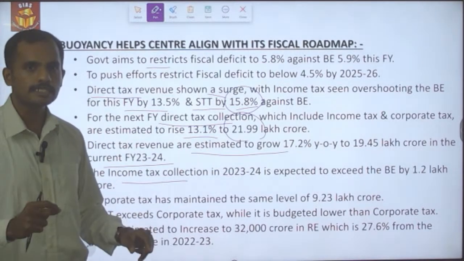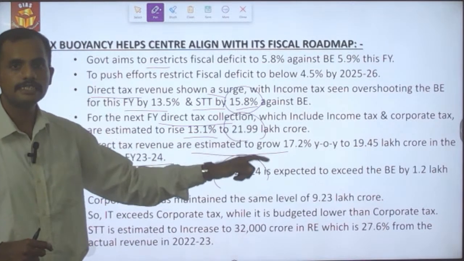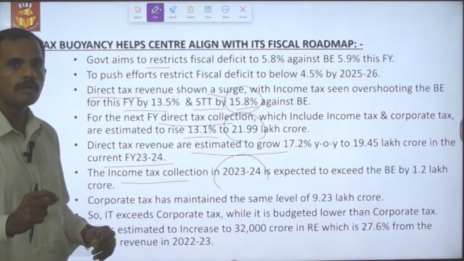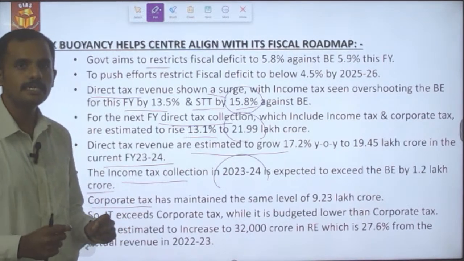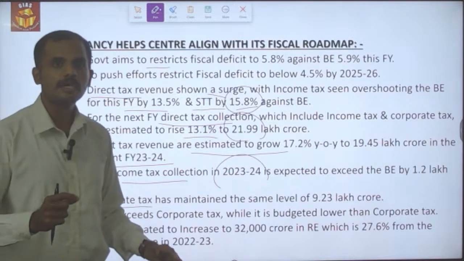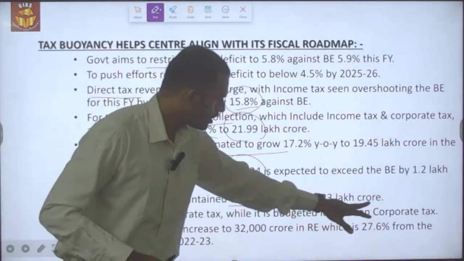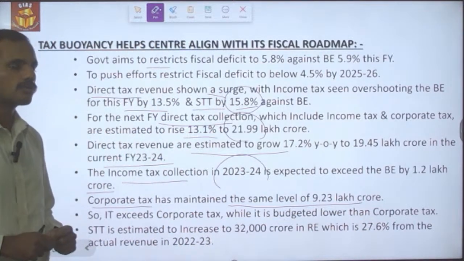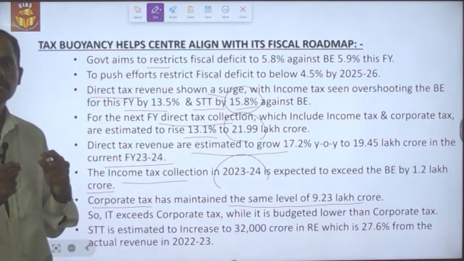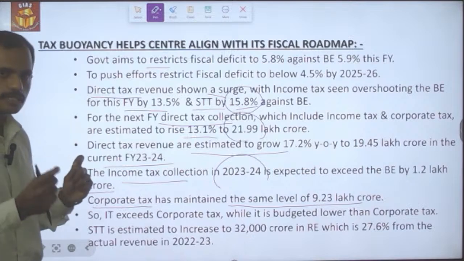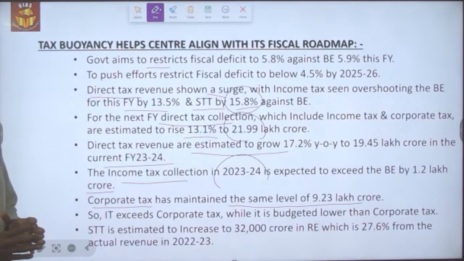The income tax collection in 2023-24, that is this financial year, is also expected to exceed the budgeted estimate by 1.2 lakh crore, and the corporate tax has maintained the same level in the revised estimate of 9.23 lakh crore, which is the same as the budgeted estimate of this financial year. So the income tax collection is greater than the corporate tax collection in the overall direct tax collections.